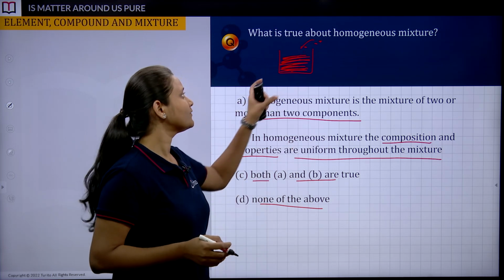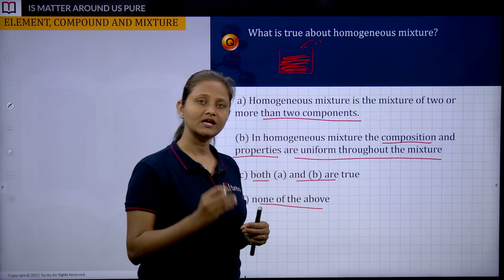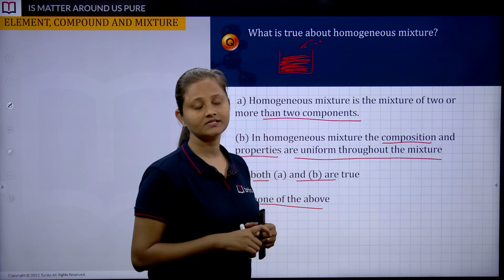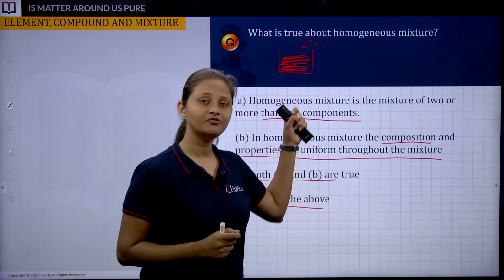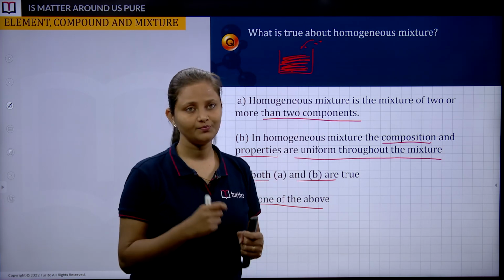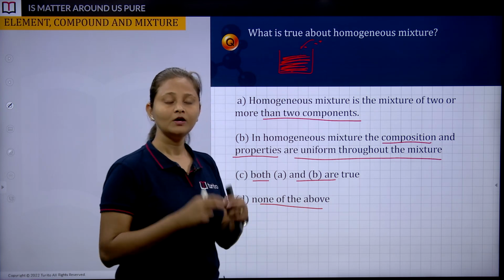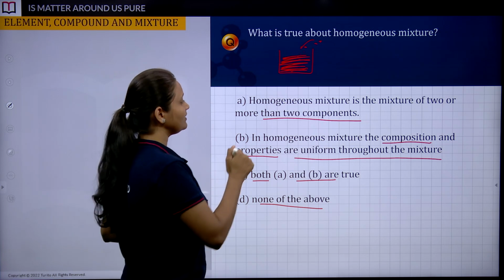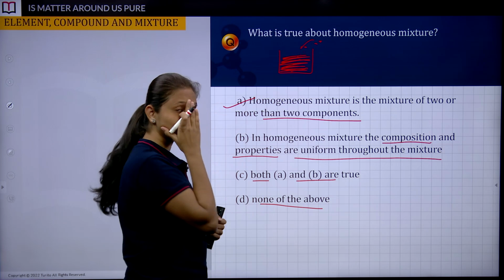This looks like a homogeneous mixture, correct? I am not able to see any boundaries between the sugar crystals and water molecules. That's why I can say it is a homogeneous mixture, be it a salt solution or a sugar solution. These are a few examples of homogeneous mixture. So I am very sure that a homogeneous mixture is the mixture of two or more than two components. Yes, it can be, right?